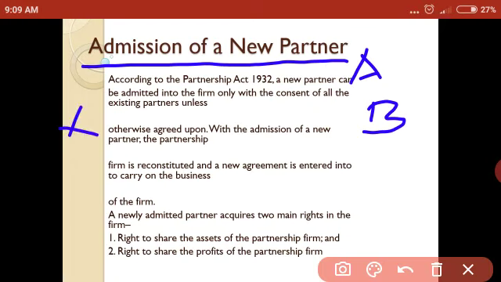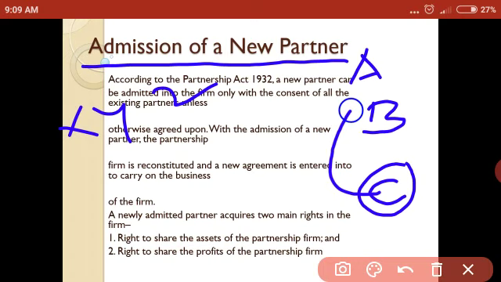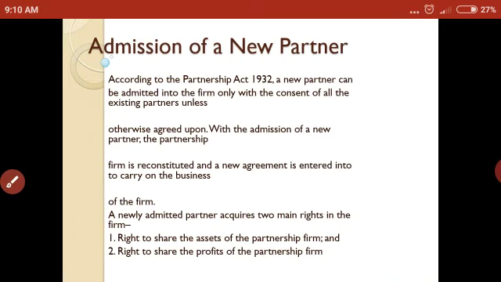If XYZ company requires some additional capital or managerial skill to expand the business, then they decide to admit one more partner in the business, and if C is ready to join A and B, then C is called the new partner, and A and B are called existing partners. So this is called admission of a new partner.